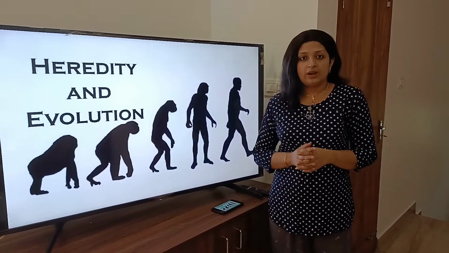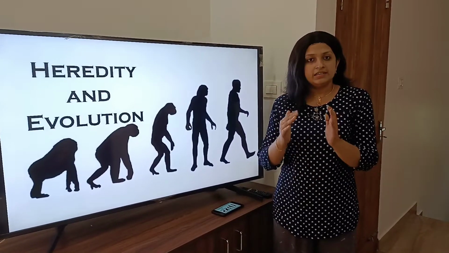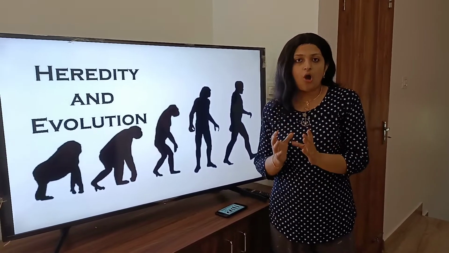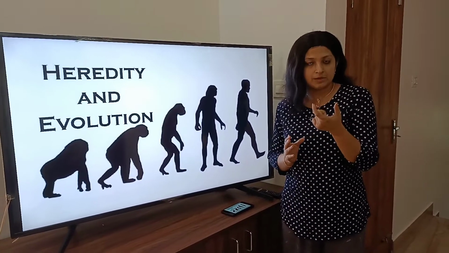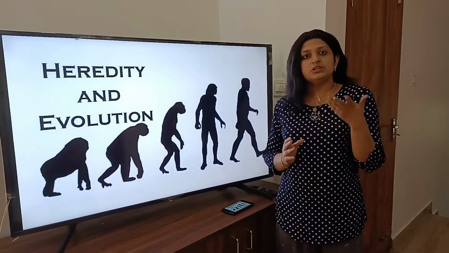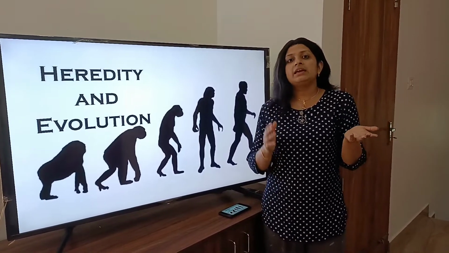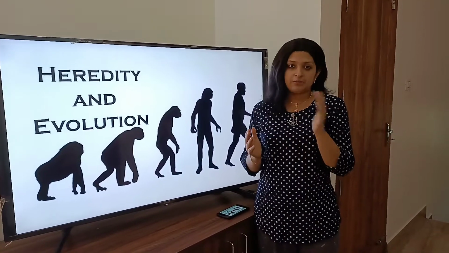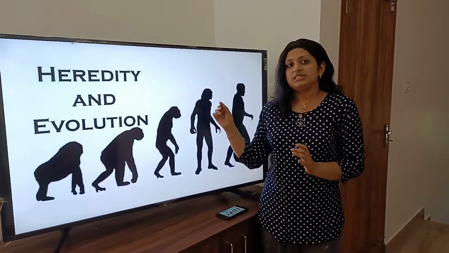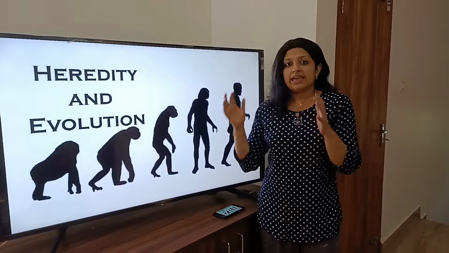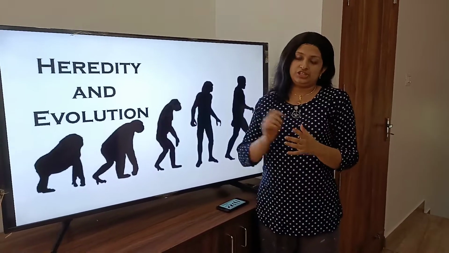Heredity is also known as inheritance or biological inheritance. Heredity is nothing but the transmission of characters or traits from parents to offspring. Offspring means children, either through sexual or asexual reproduction. I hope you have learned what sexual or asexual reproduction means in your previous classes. Through heredity, variations between individuals can accumulate and species can evolve by natural selection.